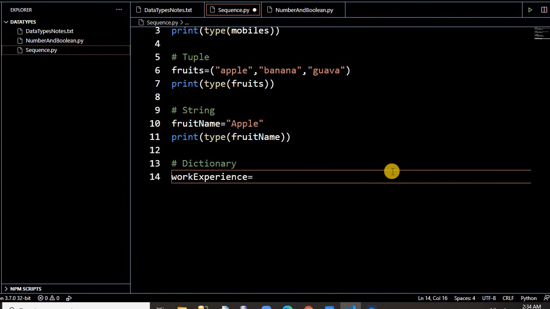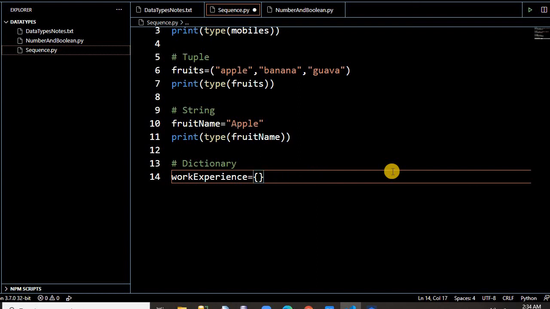Okay, so how do we do this? What we do first, we have to declare the key. Let's say the key is .NET Core, and we have something like how many people are working on this, or we take it in a different way.